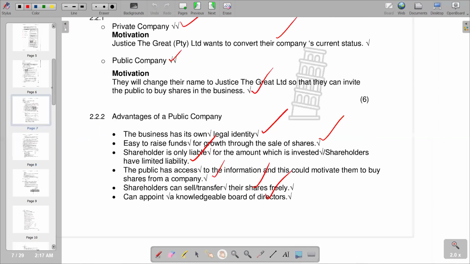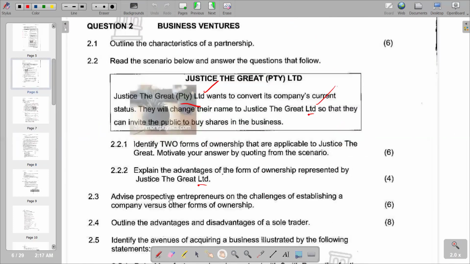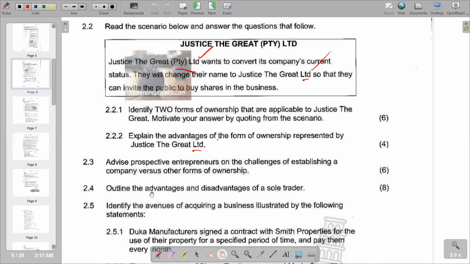We move on to the next part of our question, which is going to be 2.4, which reads outline the advantage and disadvantage of a sole trader. Remember, a sole trader, you've got one person that is operating a business. What are the advantages and disadvantages? For example, we can talk about advantages: the sole trader as the only owner is going to enjoy all the profits. There is no situation whereby there's going to be sharing of profits since it's only one person operating a business. So that becomes an advantage from the point of view of the one person operating that business.